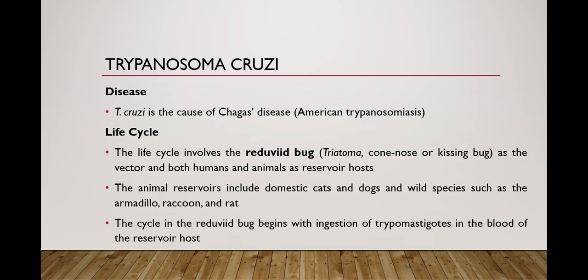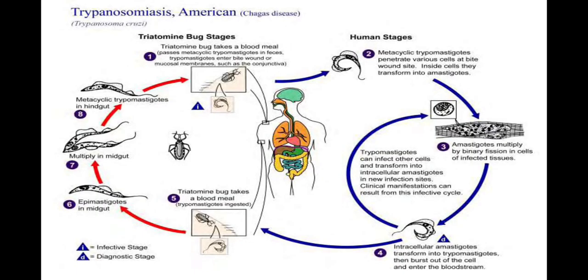So the life cycle of Trypanosoma cruzi is somewhat like this. As we know, the triatomine bug is the vector for Trypanosoma cruzi. When this triatomine bug takes a blood meal, it passes metacyclic trypomastigotes in feces. Trypomastigotes enter bite wounds or mucosal membranes such as the conjunctiva.